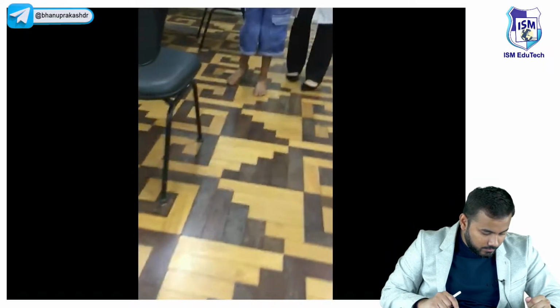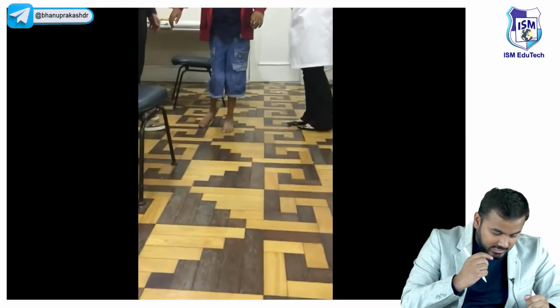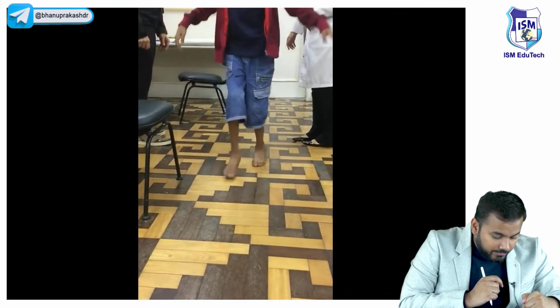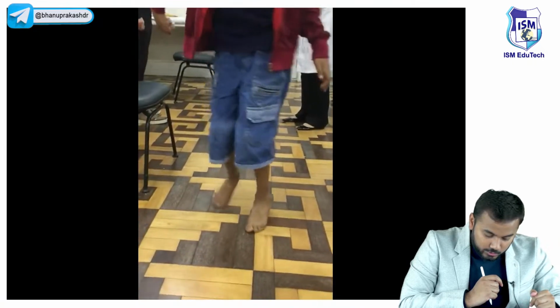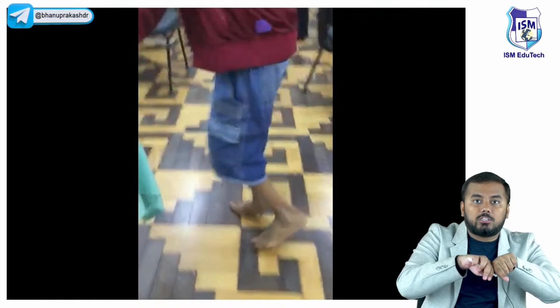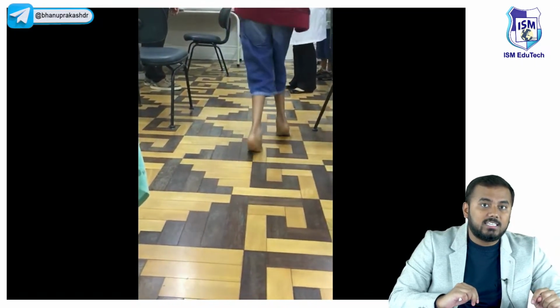Can you look at the video? Yeah, you can see here very clearly. Look at the child who is walking here. He is walking on his toes. Look, he is walking on his toes with his knees crossed. This is called scissor gait.